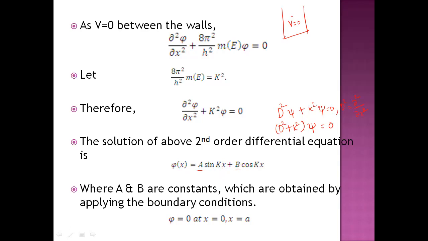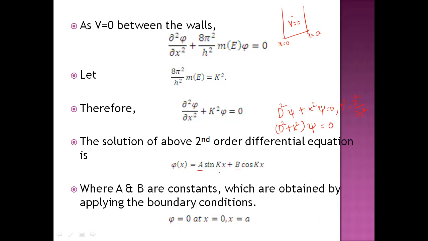What are the boundary conditions here? x equal to 0 is the first boundary, and x equal to a is the second boundary, where when the particle comes to the walls, there is no movement for the particle. Hence, at the walls, x equal to 0 and x equal to a, the wave function will become 0. This is the boundary condition which you have to apply to this solution so that you can obtain the values of constants a and b.